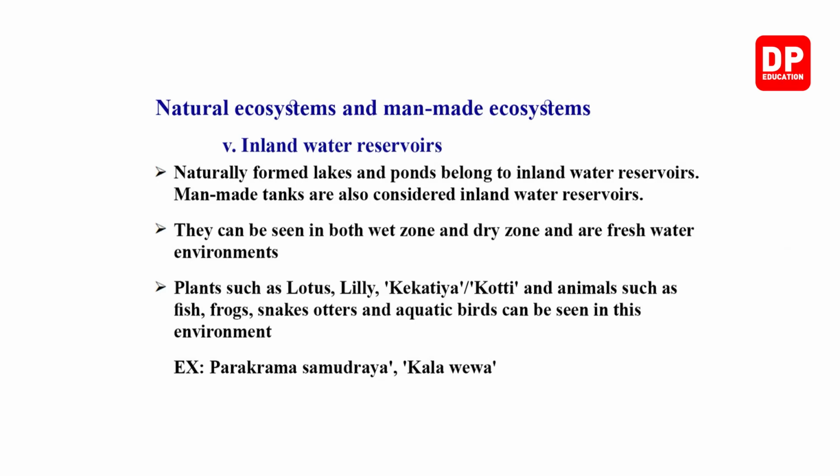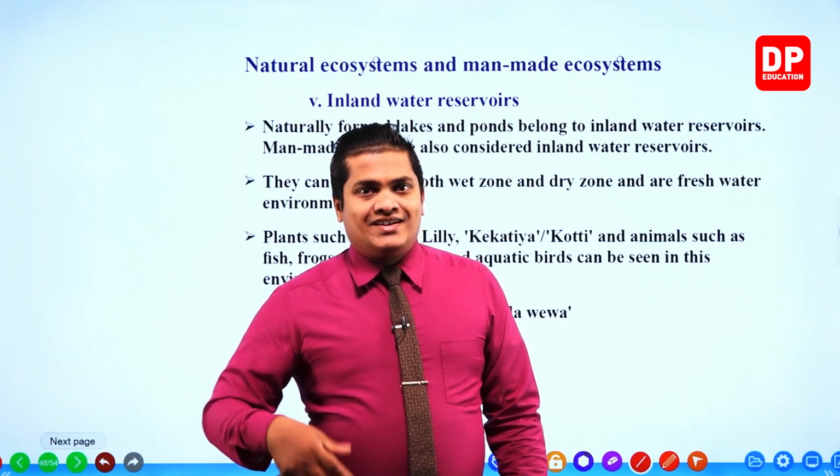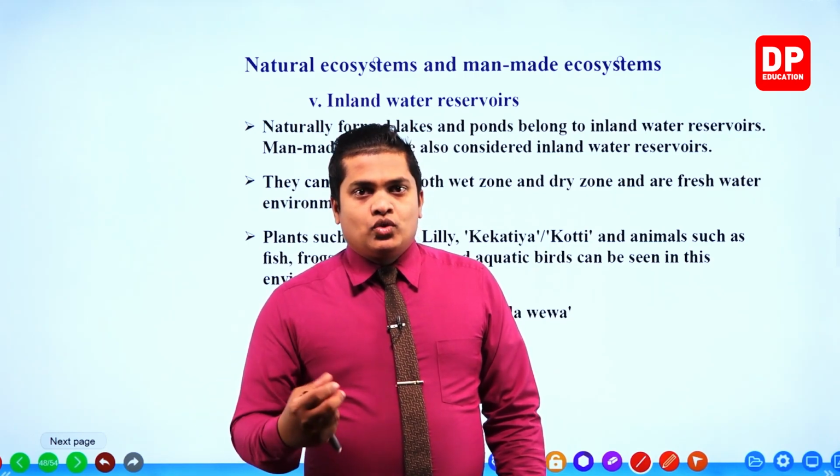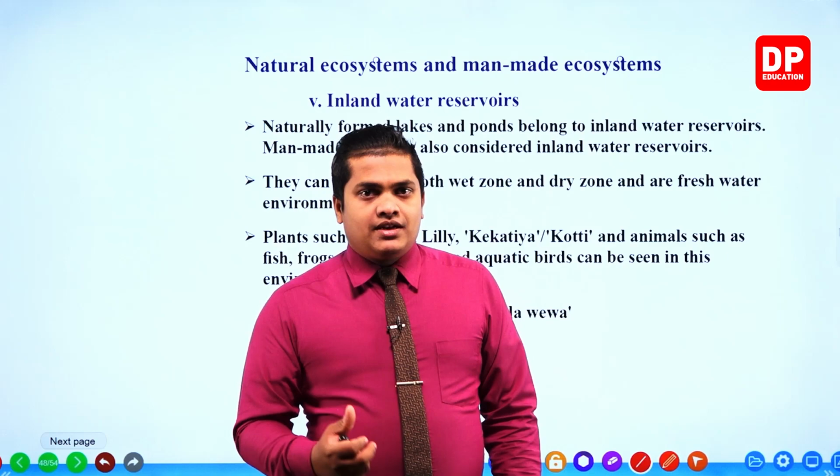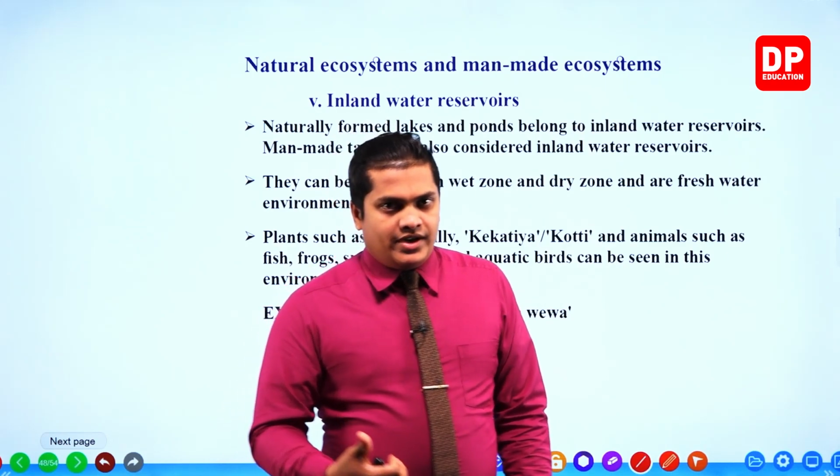Number 5 is the inland water reservoirs. The name itself gives the idea of it. Inland means in a particular land, and water reservoirs are water sources. Inland means these things are not connected to any other place, like a river. So small ponds and tanks can be considered inland water reservoirs.